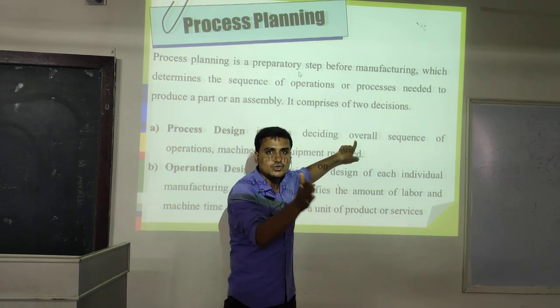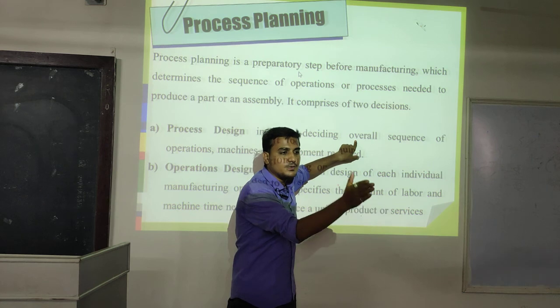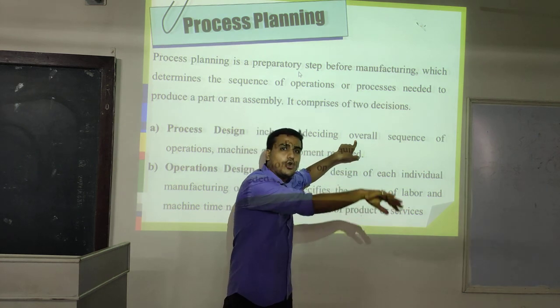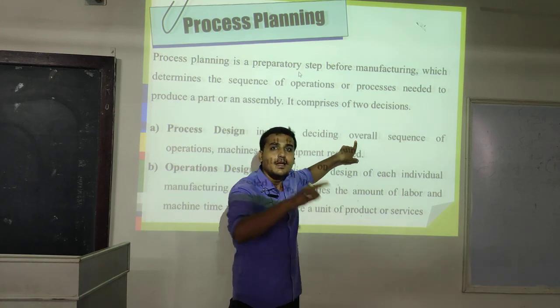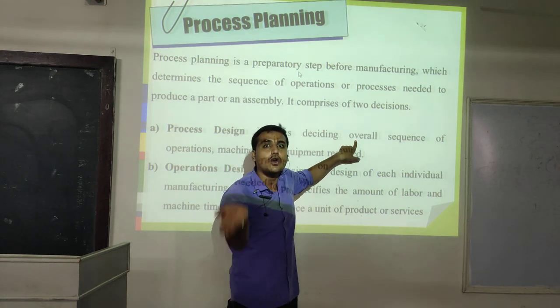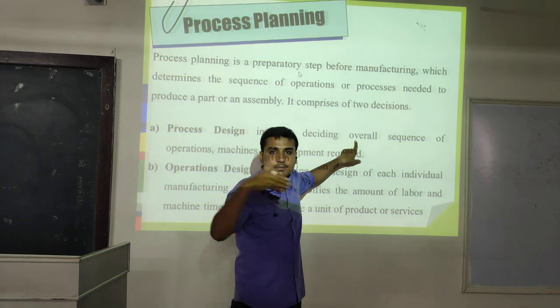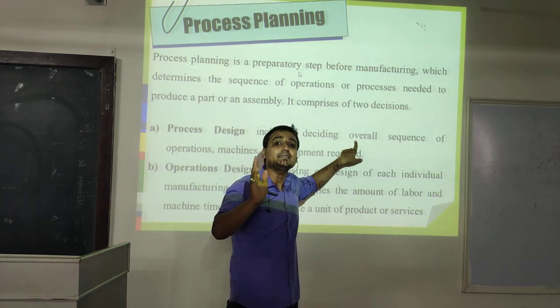Machineries 1, machineries 2, 3 and 4. Machineries 1 is dependent on the raw material. Machineries 2 is dependent on machineries 1. Machineries 3 is dependent on machineries 2 and machineries 4 is dependent on machineries 3.